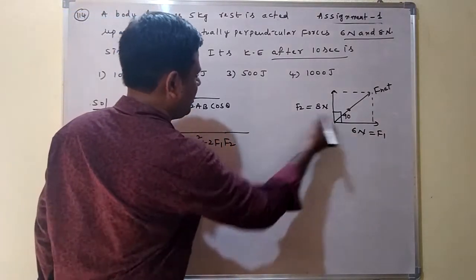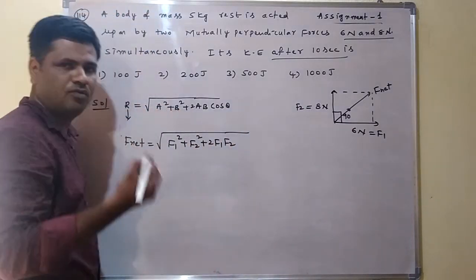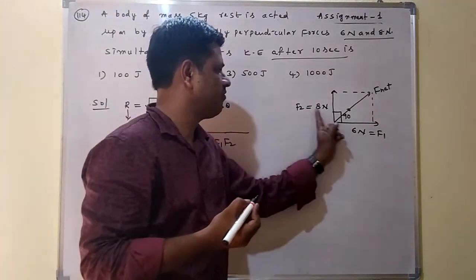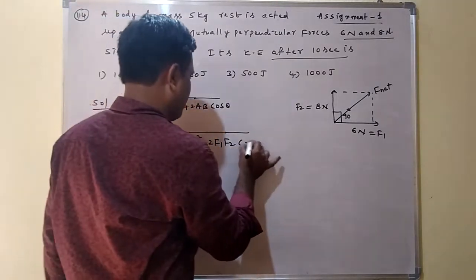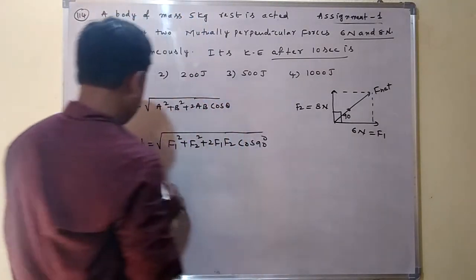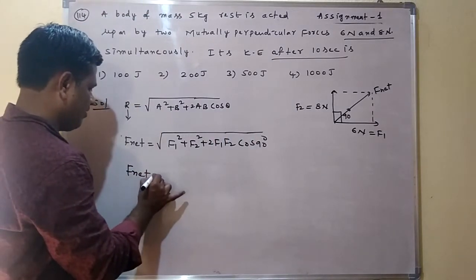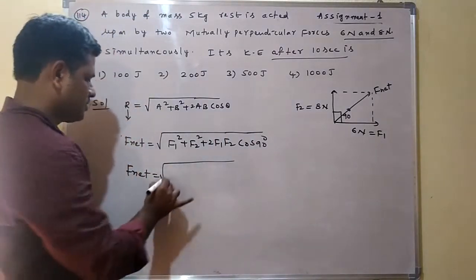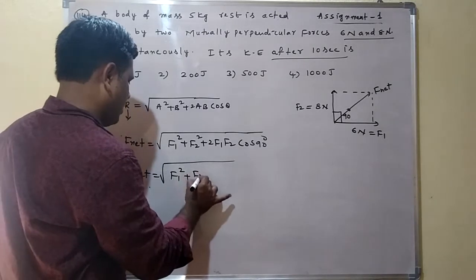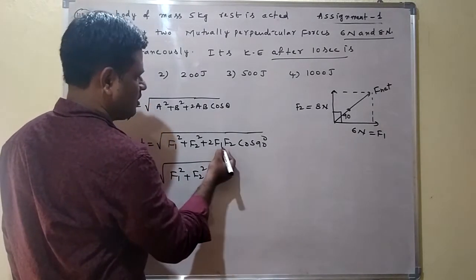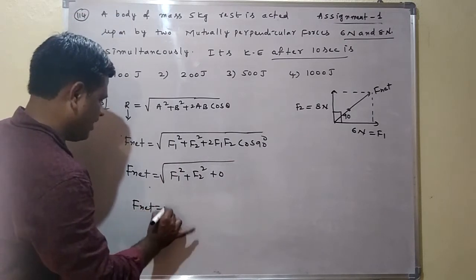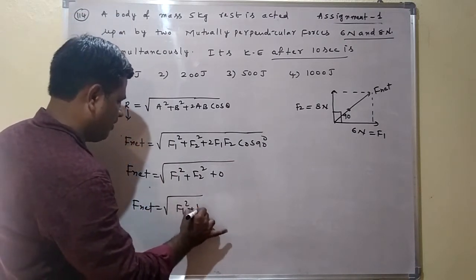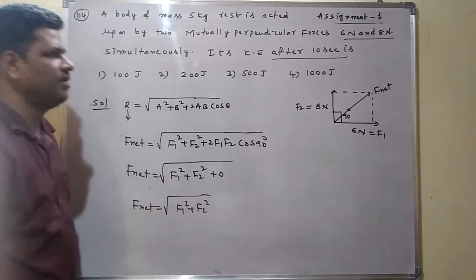cos theta, where theta represents the angle between the two vectors. The two vectors here are F1 and F2. The angle between them is 90 degrees, so 2 F1 F2 cos 90 degrees. Cos 90 value is 0, and 0 into anything is 0. So F net we are getting as under root of F1 square plus F2 square. This is the F net value.